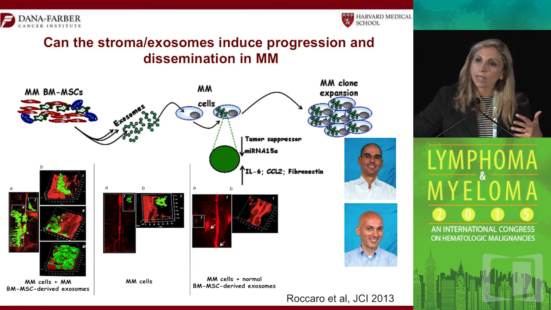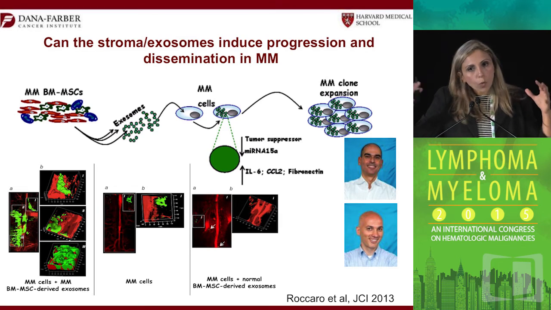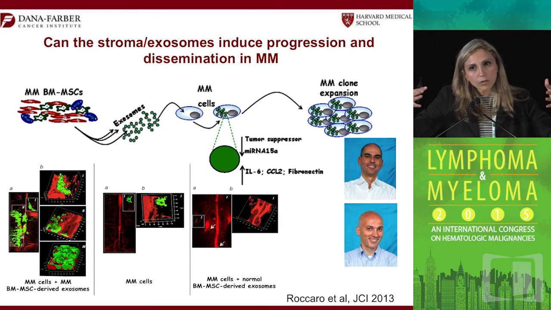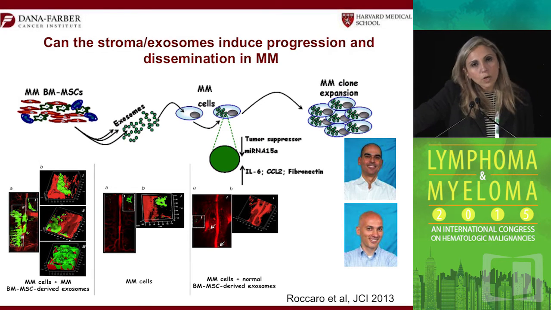Will it go and educate or instigate the other slower growing clones so that they all can talk to each other, and it's not in one area of the bone marrow? This is not a contiguous method, but actually a dynamic method through the circulation. And we started asking questions, well, could exosomes be playing a part in that?